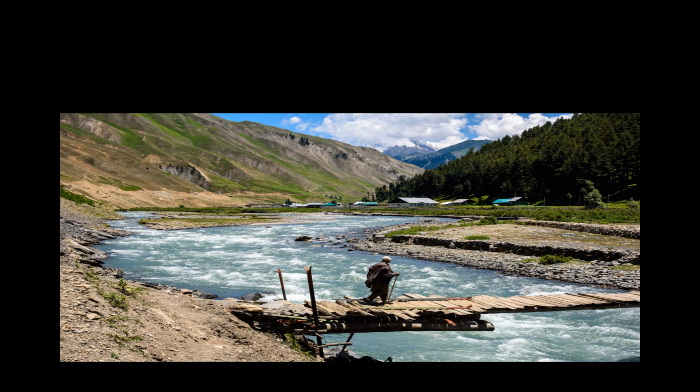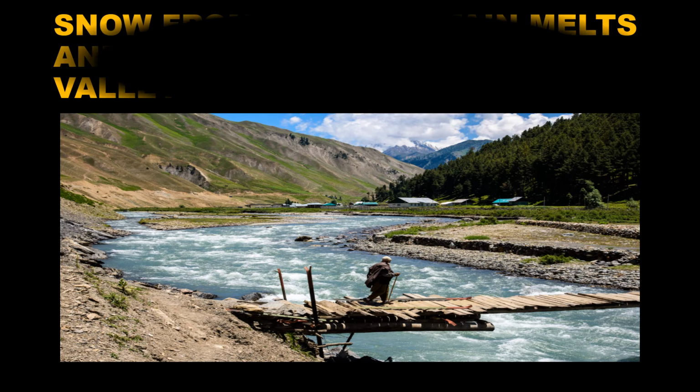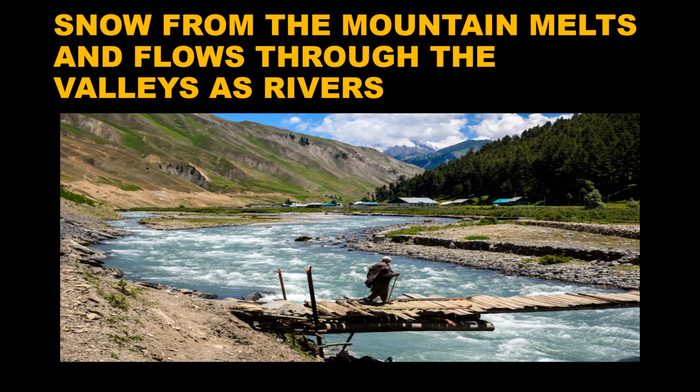So can you see this picture? On both sides there are mountains. Yes, there are hills, and in between there is a flat land, and through that flat land, what is flowing? A river. Clear, children?